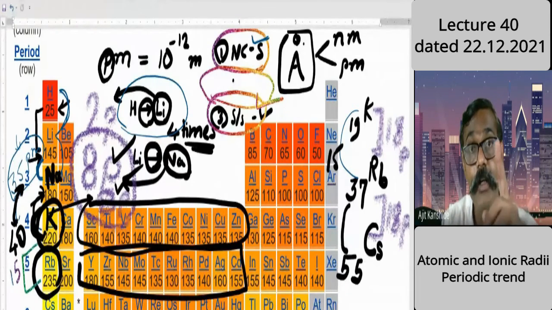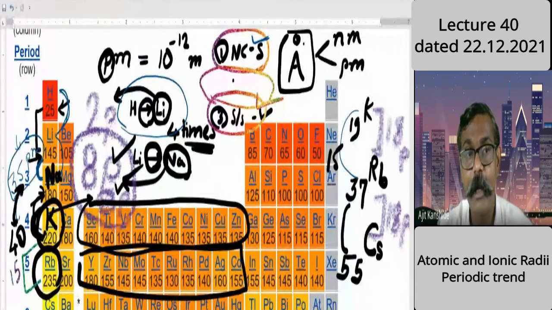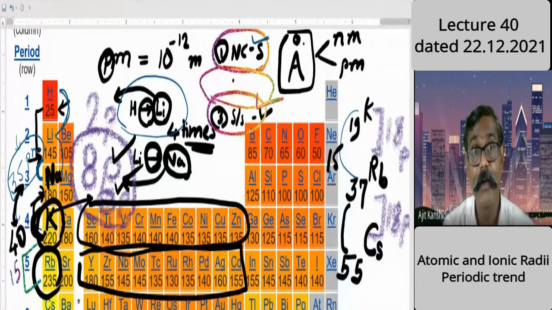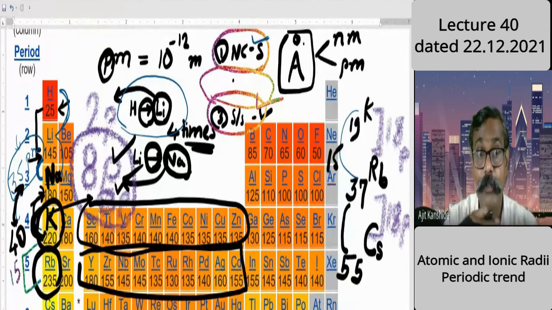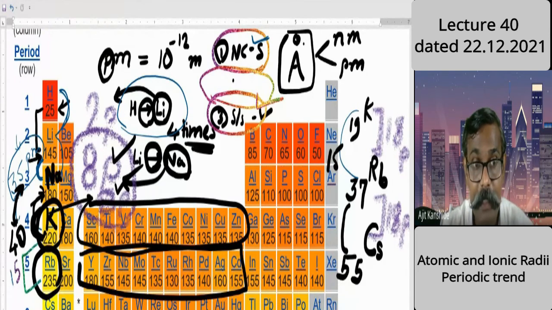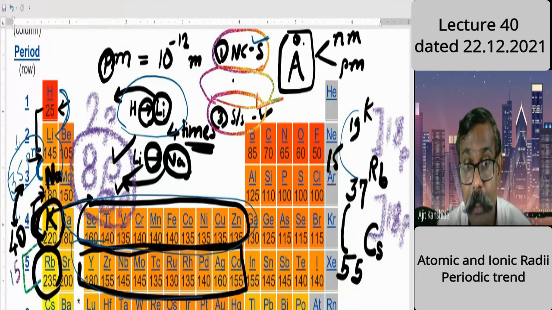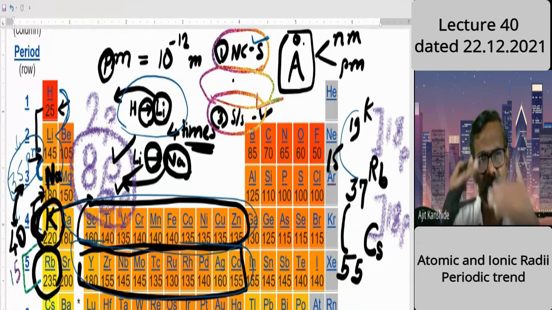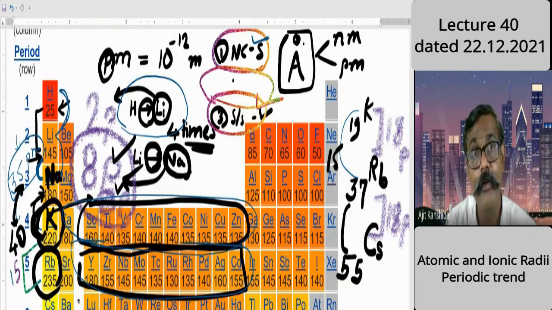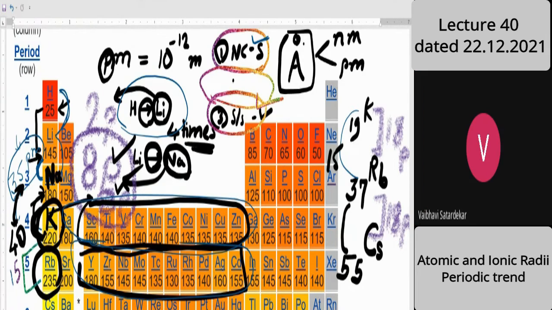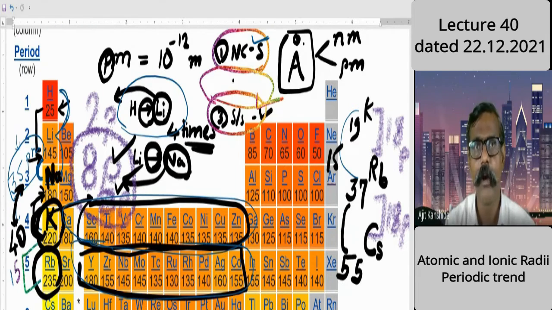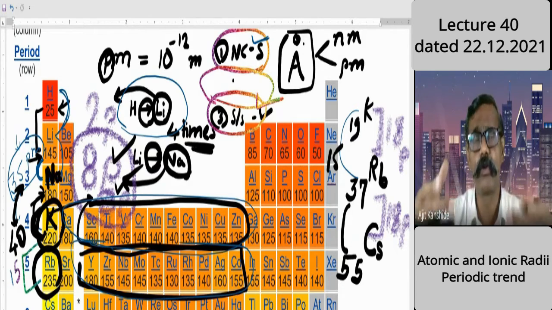Third point, shielding or screening. What is the shell number? The shell number is increasing, but in totality the number of electrons, these d orbitals, are added here. Further d orbitals are added, and d orbitals cause the shielding or screening. One layer of screen I could see, one more layer added, I could see a little bit, one more layer.